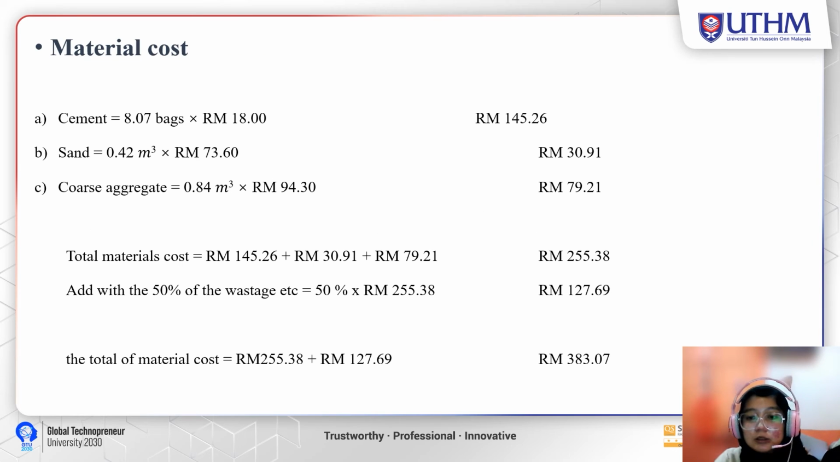The first step is calculating the material cost. The total material cost is the sum of the cement, sand, coarse aggregate, and 5% of the wastage.